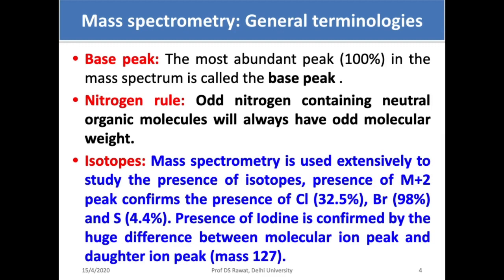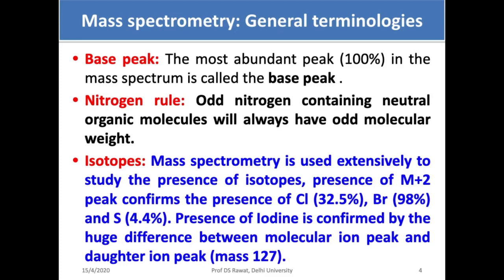And another beautiful rule is the nitrogen rule. I have shared the write up about the nitrogen rule with you. The nitrogen rule says odd nitrogen containing neutral organic molecules, remember that this is important, will always have odd molecular weight. Like NO2 and NO both have odd nitrogen, but they don't have odd molecular weight. Both of these have even molecular weight. Why is this so? Because both are charged, so the compound must be neutral.